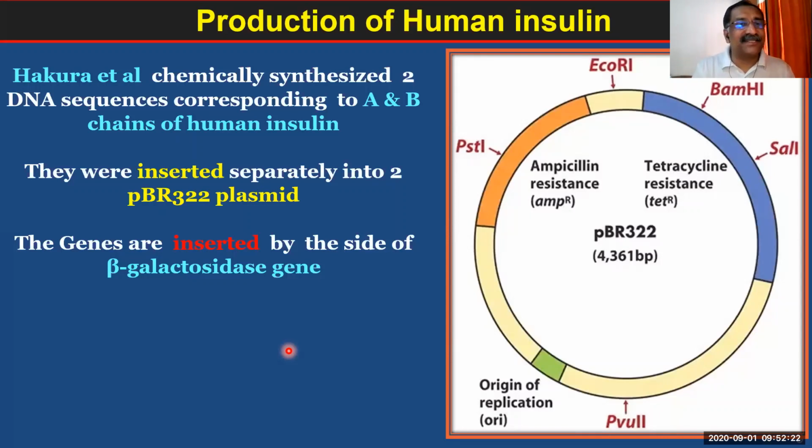That also we have said. pBR322: is it natural or constructed? So you are not giving the answer. I will tell you the page number in your textbook. It is at page number 277, first paragraph.